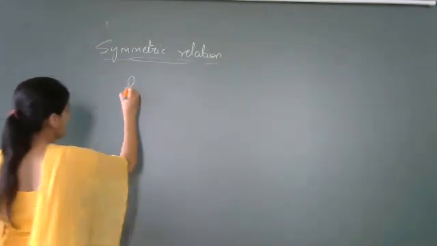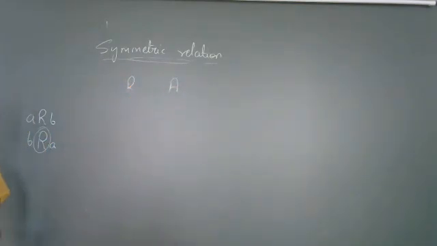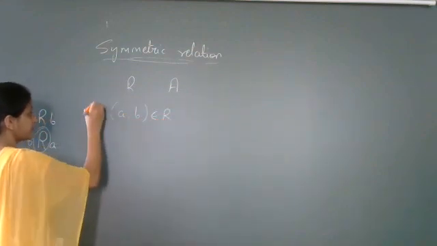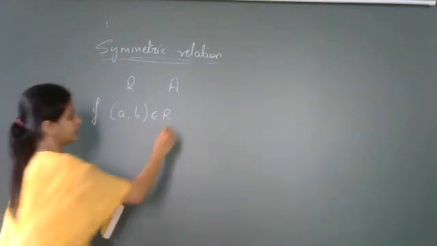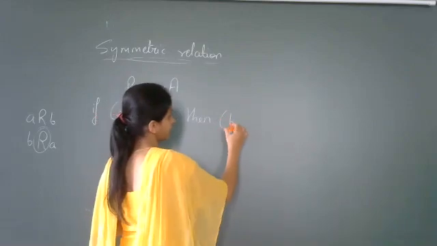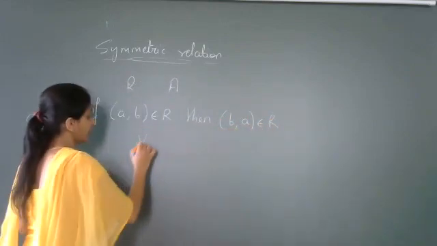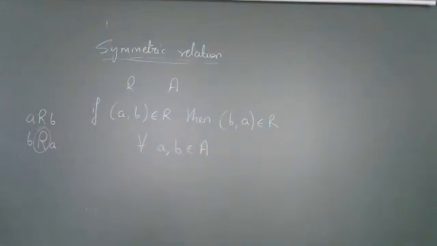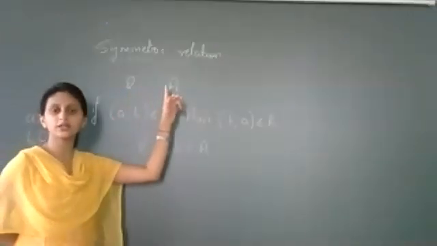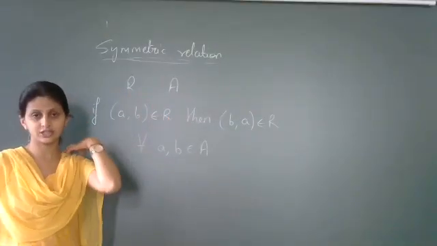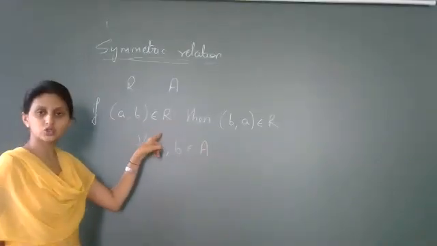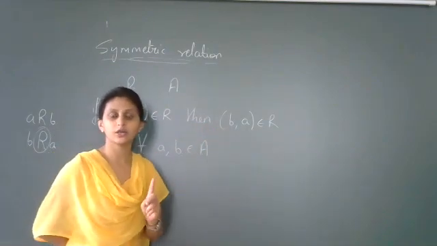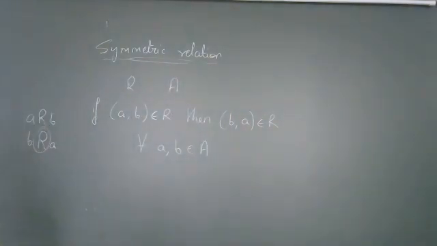Definition: a relation R on a non-empty set A is said to be a symmetric relation if for ordered pair A comma B belonging to R, then in return you must be able to say that ordered pair B comma A belongs to R, for every A comma B belonging to set A. Once again I repeat. A relation R defined on the non-empty set A is called a symmetric relation if A comma B belongs to R, then in return you need to say B comma A belongs to R for all A comma B. This definition will be more clear if you see a few examples.